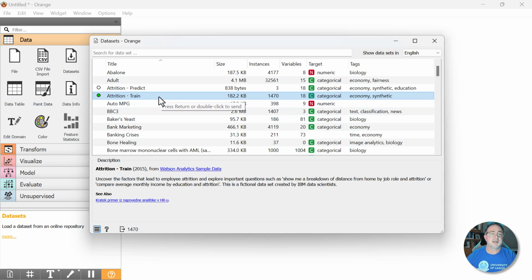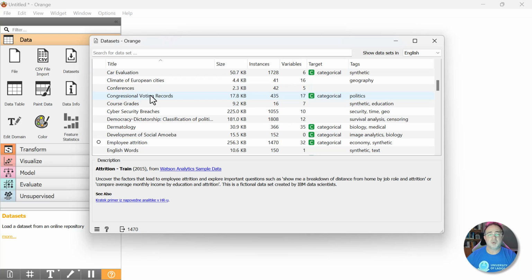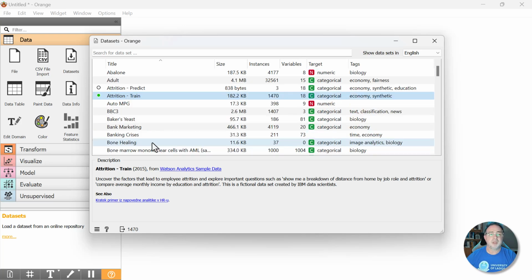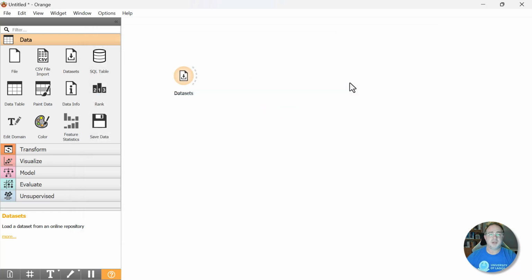Make sure you double click and select Attrition Train. I've already done so. That's why the dot to the left is solid and green. That lets us know that we have loaded this data set into this widget. Be careful, there are a couple other similar ones. Attrition Predict, we don't want that. We want Attrition Train. There's also one called Employee Attrition. These are all related, by the way, but we don't want that either. We're going to do Attrition Train for this demo. Once we've done that and loaded it in, we'll go ahead and close that window.